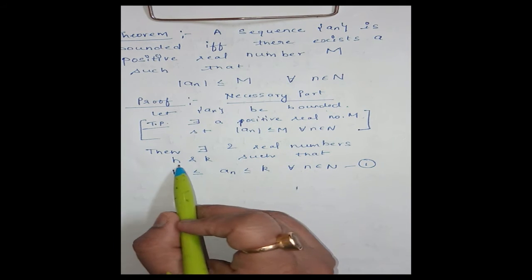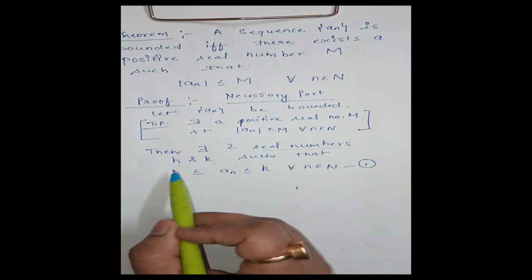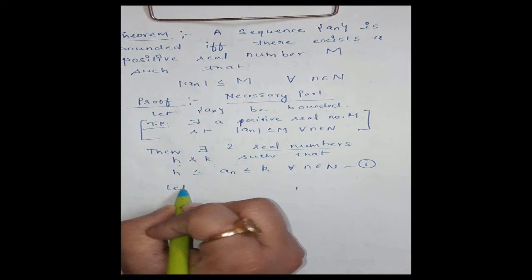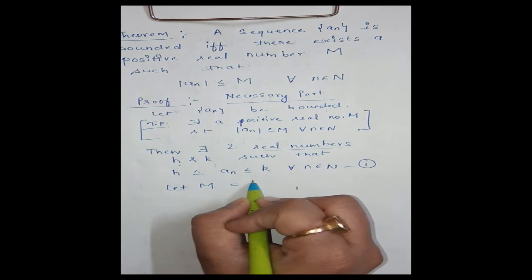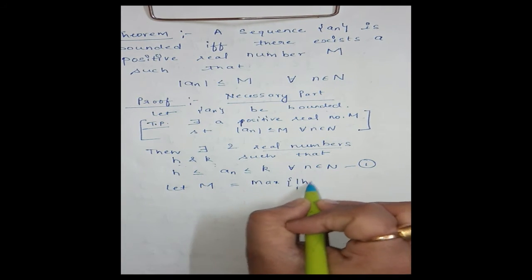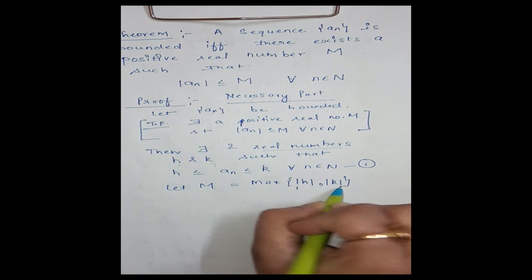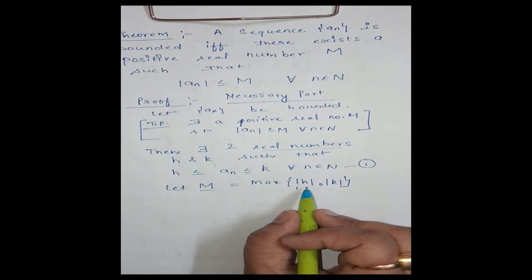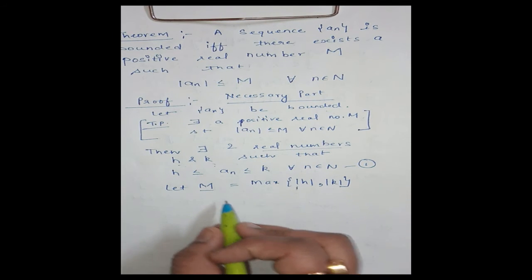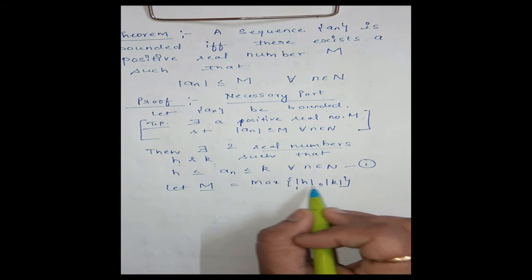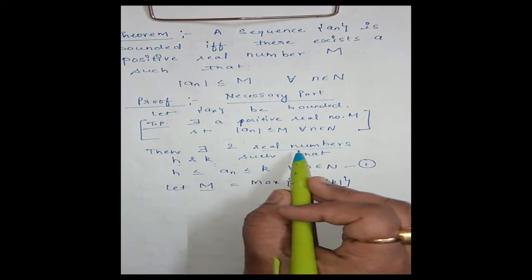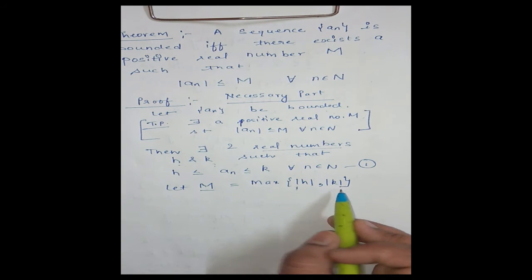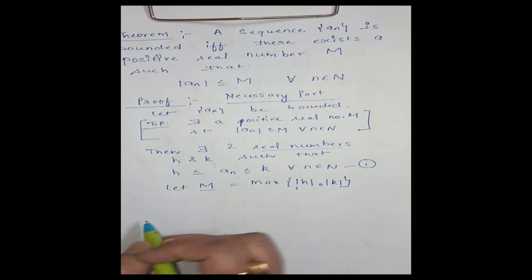Now h and k are real numbers. They may be positive or they may be negative. So let capital M be the maximum of mod h and mod k. We have defined our capital M as the maximum of mod h or mod k. We have taken mod because h and k are real numbers, they may be positive, they may be negative. And M is the maximum of positive h and k. Clear?